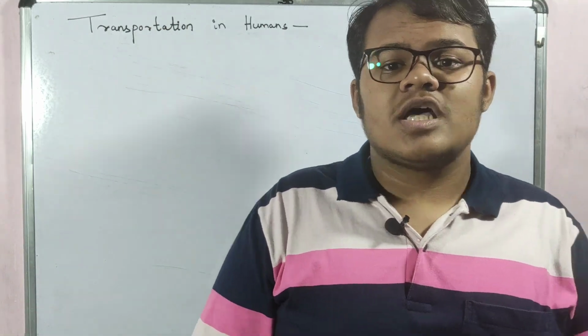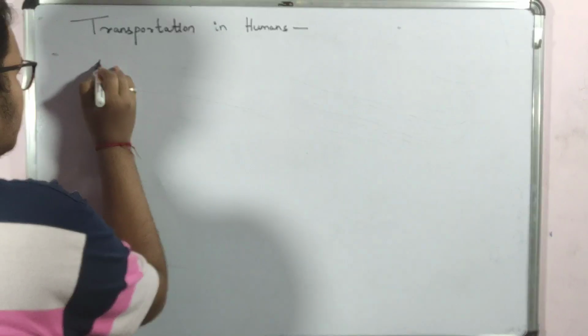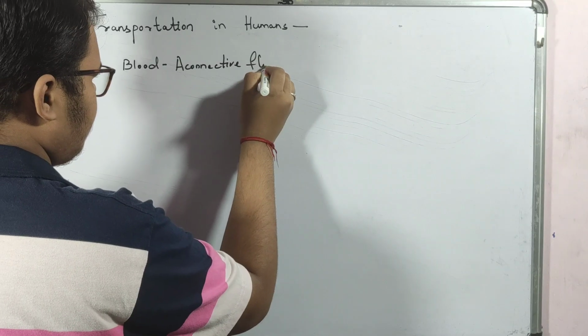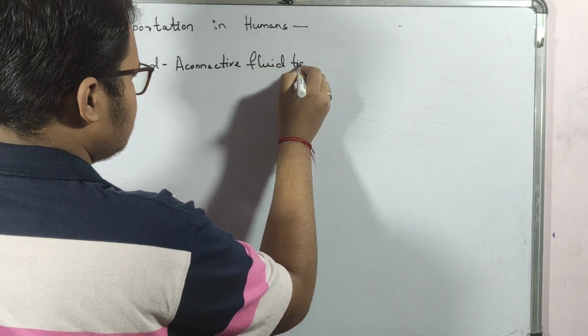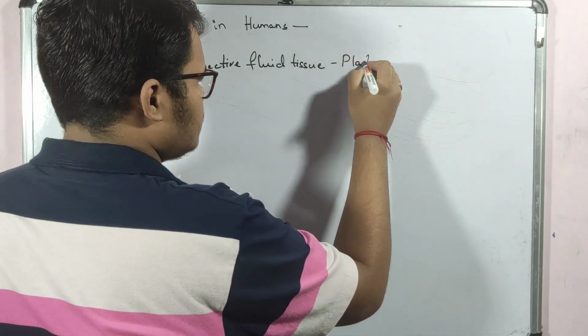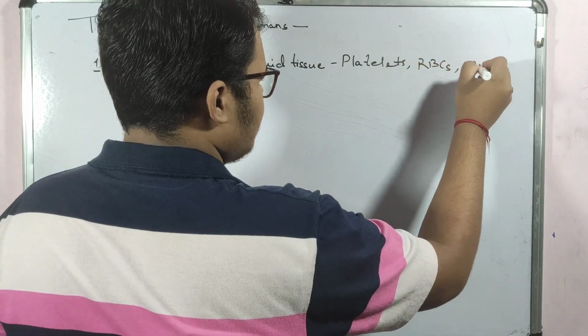So transportation in human beings basically requires first blood, a connective fluid tissue. It contains platelets, RBCs and WBCs.